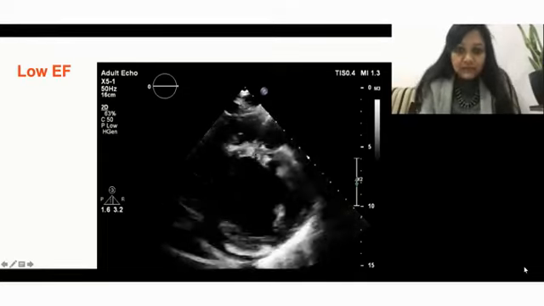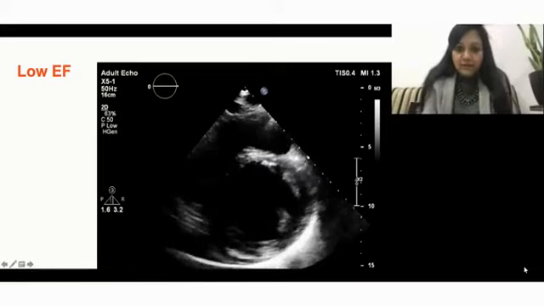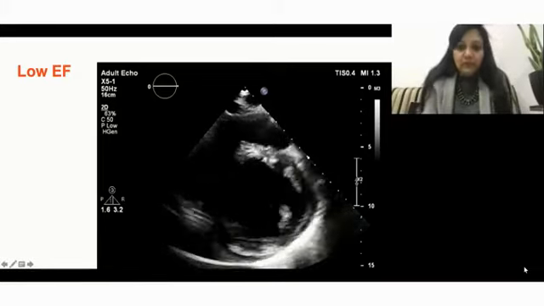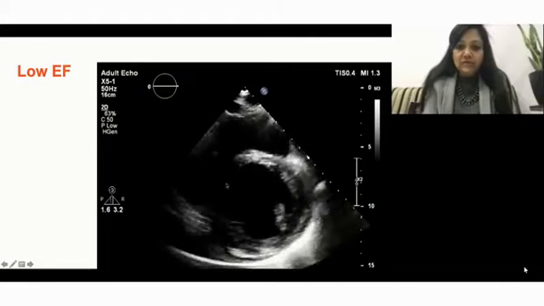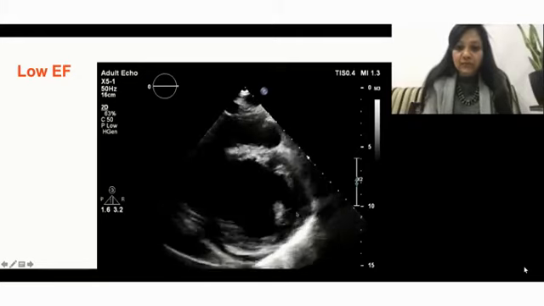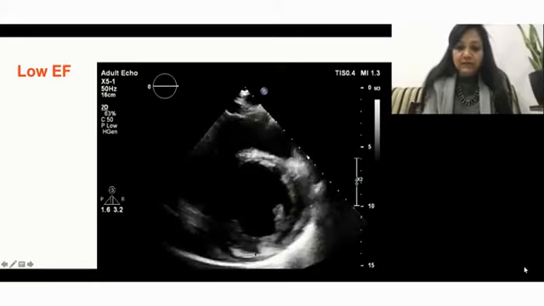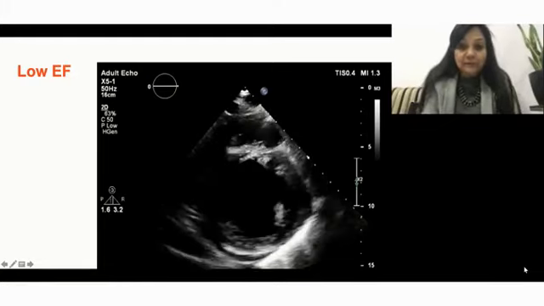Is it easy? Now this is the anterior wall, this is the inferior wall, this is the septal wall, this is the lateral wall. So the anteroseptal wall, this becomes the anterolateral wall. This becomes the inferolateral wall. This becomes the inferoseptal wall. Am I clear?